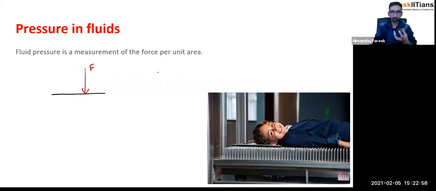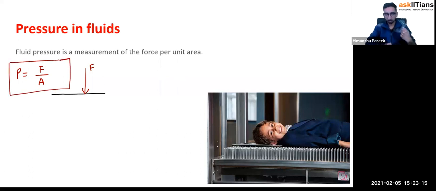So mathematically, if I say that, then the pressure would be equal to force over area. Usually, you will find this thing written, right? But this is not a complete formula. We are missing something here. Yes, pressure is force per unit area, but this force needs to be changed here. This is not any force you can take.